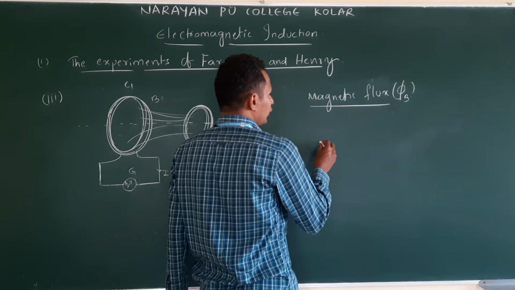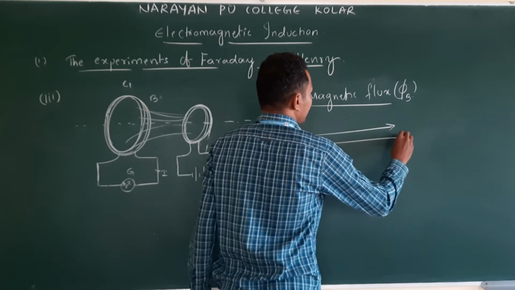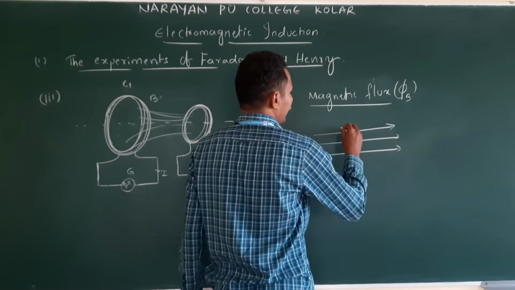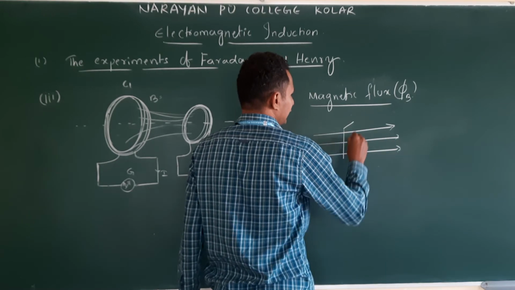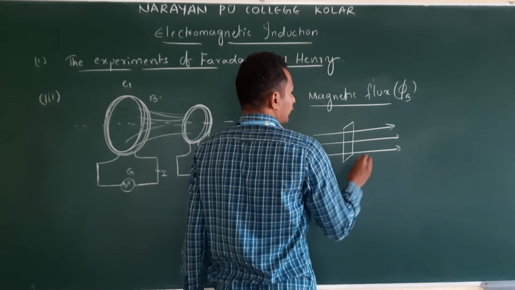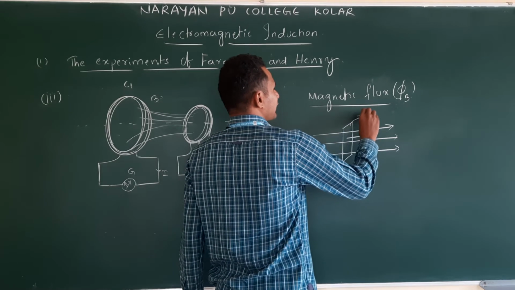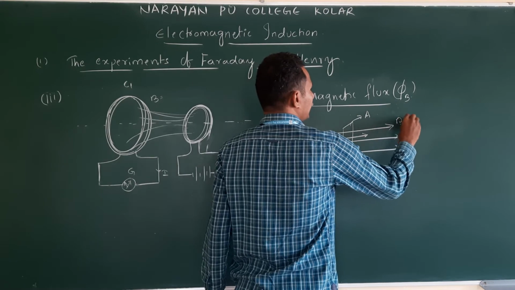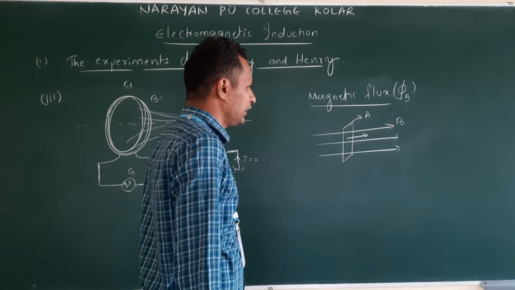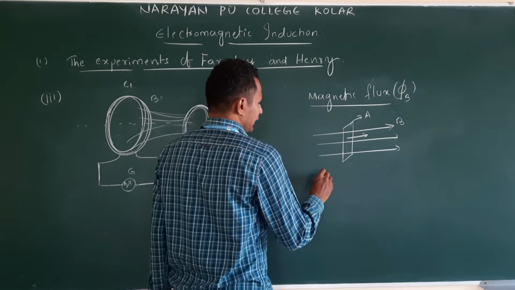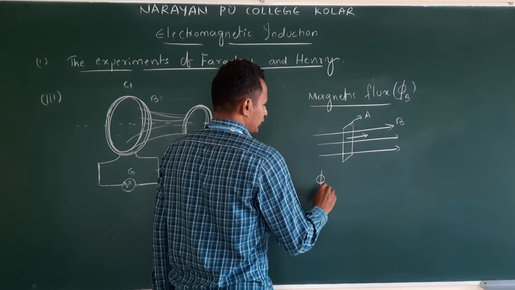If you take the magnetic field lines like this, and I draw a plane like this, the area vector is like this. This plane has area A, and this is the magnetic field B. So in this case, how do we write magnetic flux?